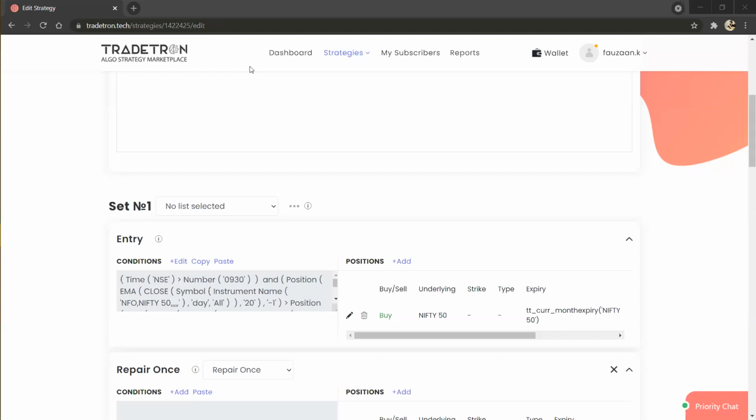So Vijay is asking, can we have a basket of stocks? I believe you are talking about list. So if your question is regarding list, yeah, definitely you can create a list of stocks.